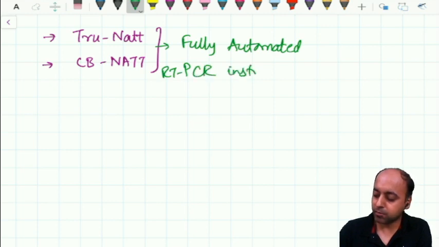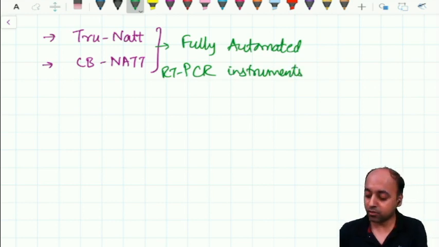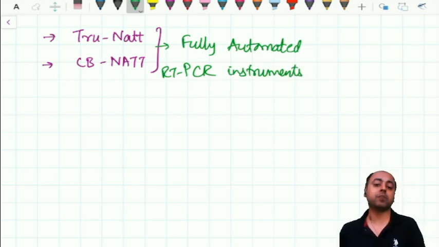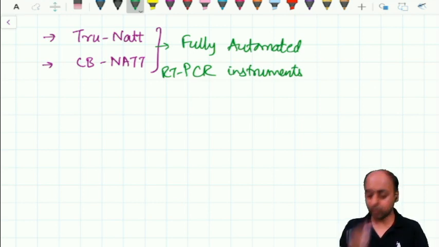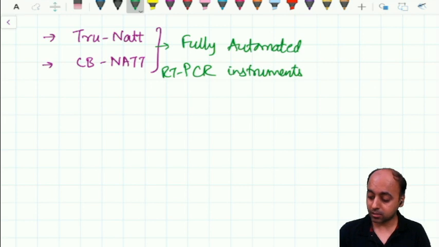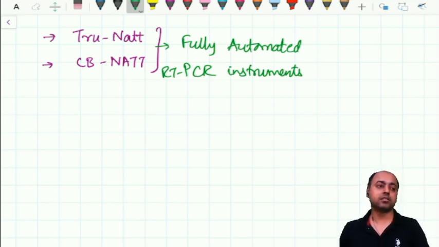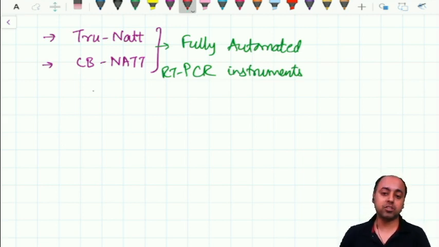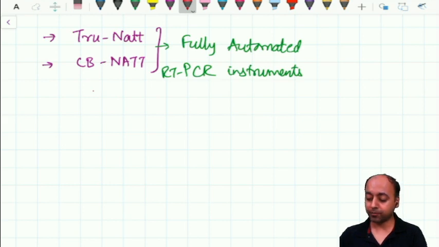I'm mentioning the name because it is likely that you will get this question in the exam. Which of the following is an automated RT-PCR instrument? So you should remember these two names, the TrueNat and the CBNat. These two are the fully automated RT-PCR instruments which are available.